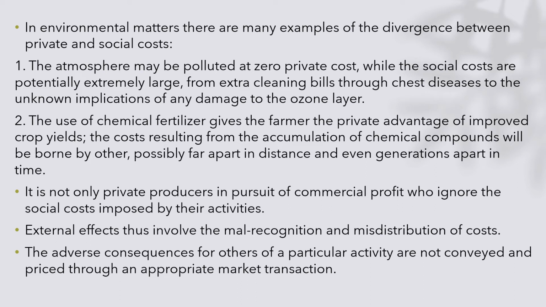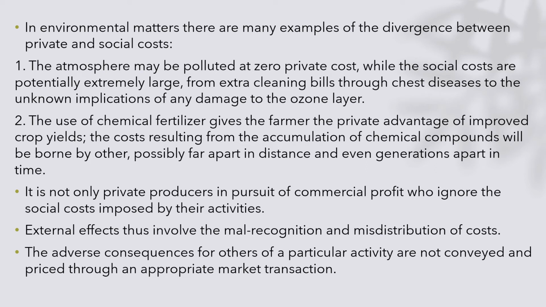The use of chemical fertilizer gives the farmer the private advantage of improved crop yields. The cost resulting from accumulation of chemical compounds will be borne by another, possibly far apart in distance and even generations apart in time. It is not only private producers in pursuit of commercial profit who ignore the social costs imposed by their activities.